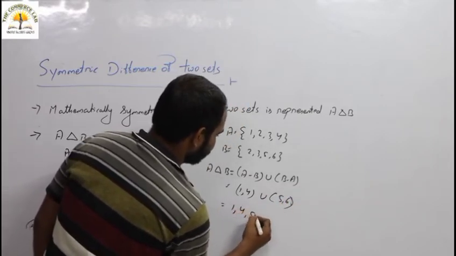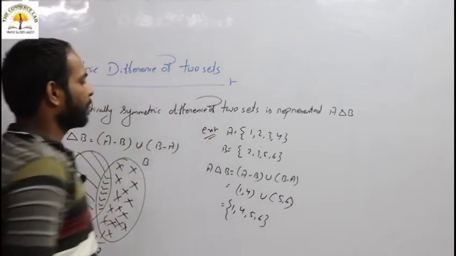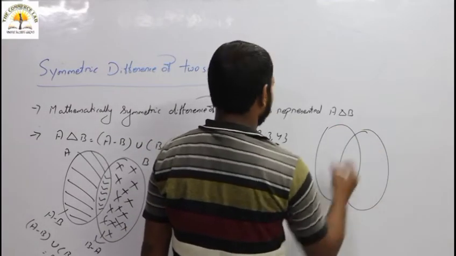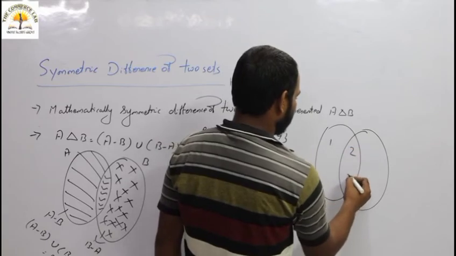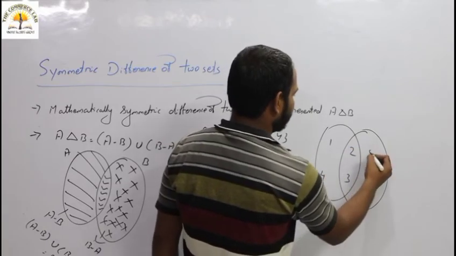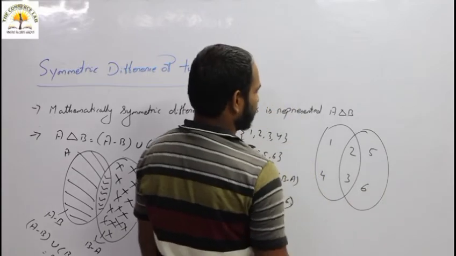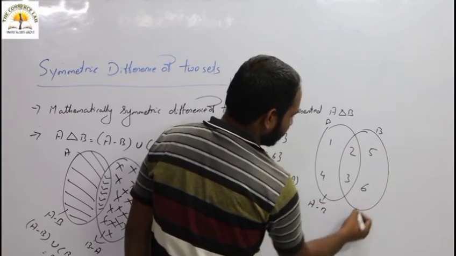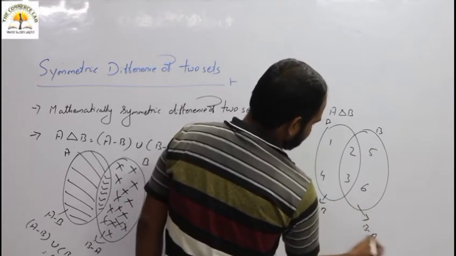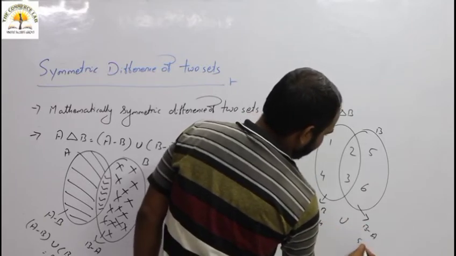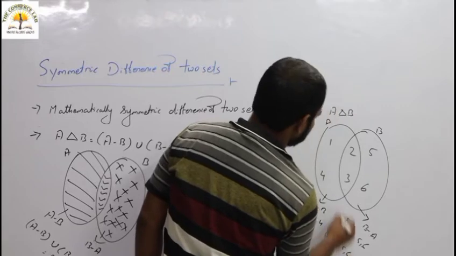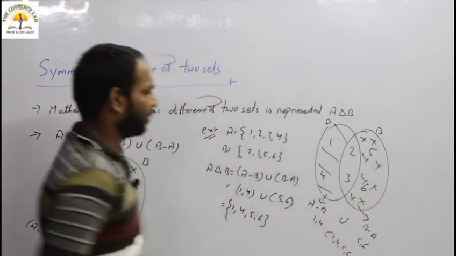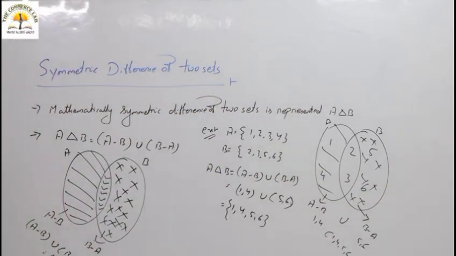So {1, 4, 5, 6} is your A delta B. In Venn diagram, this one is your A, this one is B. Here this one is your A minus B, and this one is your B minus A. Then the union of these is 1, 4, 5, 6. Fine. So this is your symmetric difference of sets.